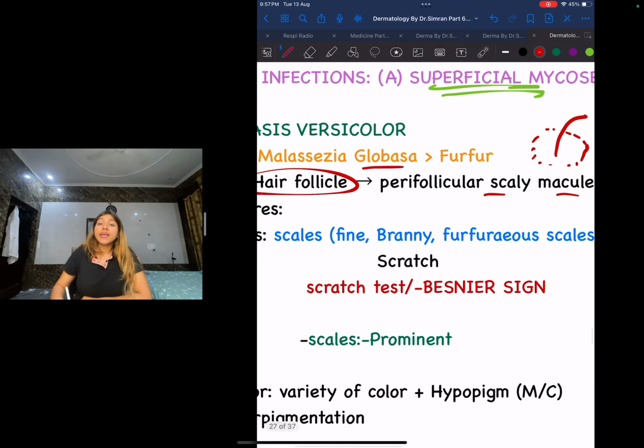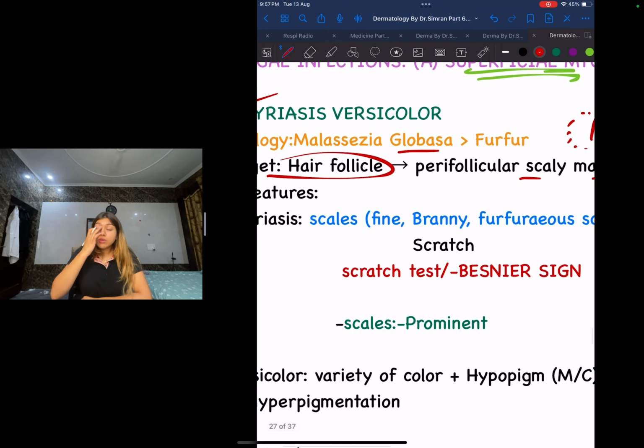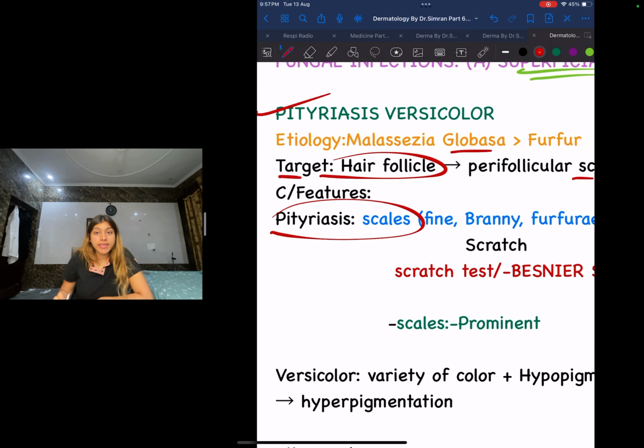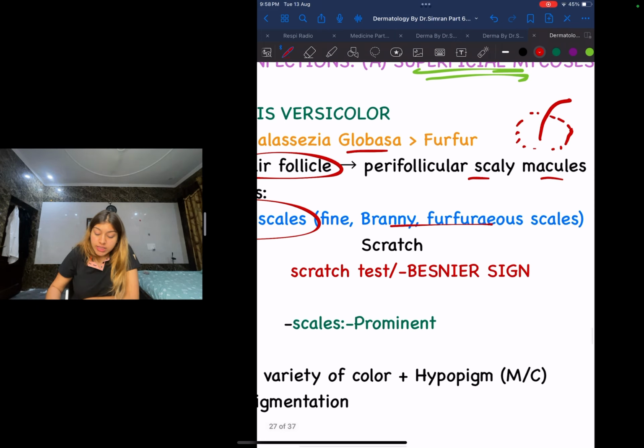If they ask you to define the word pityriasis, let's break down what pityriasis means and what versicolor means. Pityriasis, guys, means scales. What does pityriasis mean? Scales. And if they ask you to describe the scales, what kind of scales are they, guys? They're going to be very fine branny furfuraceous scales. Fine branny furfuraceous scales.